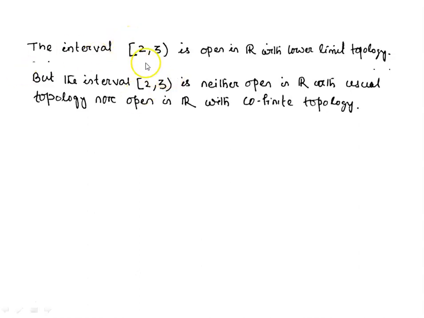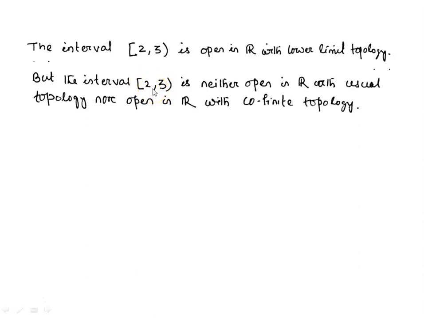Why is it not open in the usual topology? Because for the point 2, we cannot find a basis element. Basis elements in the usual topology are open intervals, so we cannot find an open interval containing the point 2 which is a subset of this semi-open interval [2, 3).